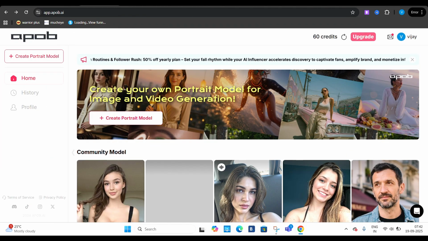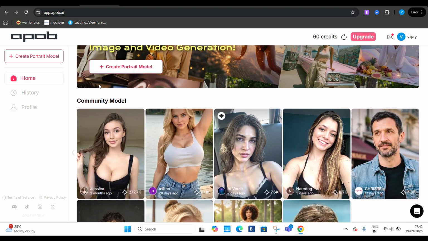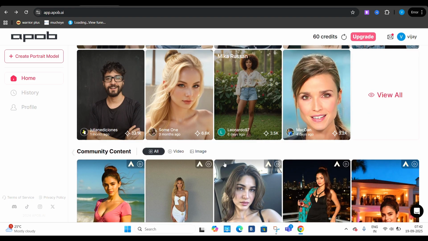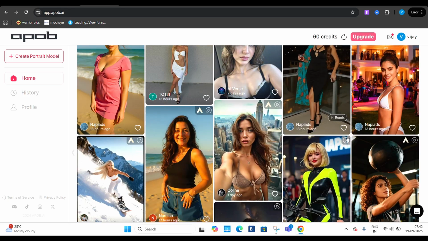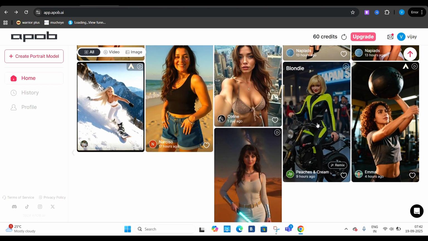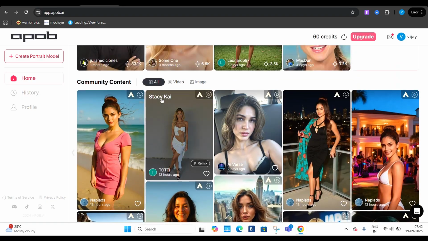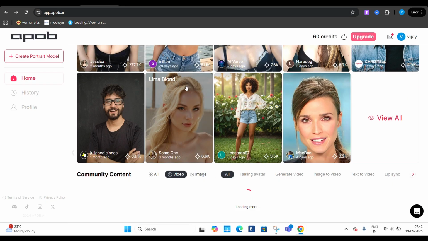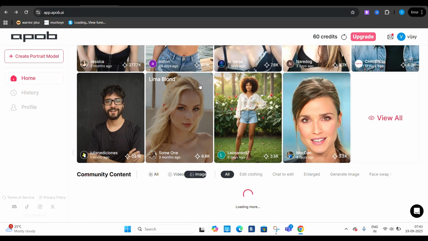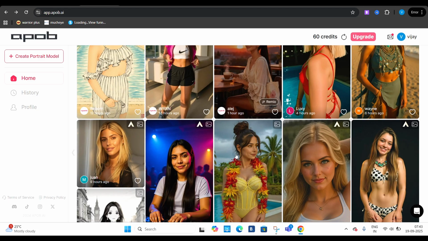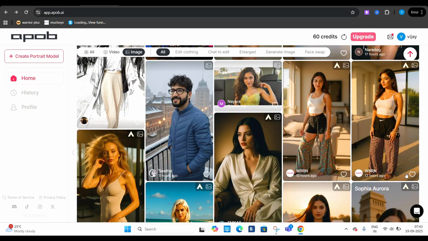But now let's go ahead and go to the dashboard. It has a very clean interface, and this is the community model section. These are the models that have been created by other people using APOB AI, and they look really good. You can see this one over here. You could be making all of that, and also you could be filtering it by video or maybe image and all of these features. If you look at the images, you get a lot of images that have been created by APOB AI.